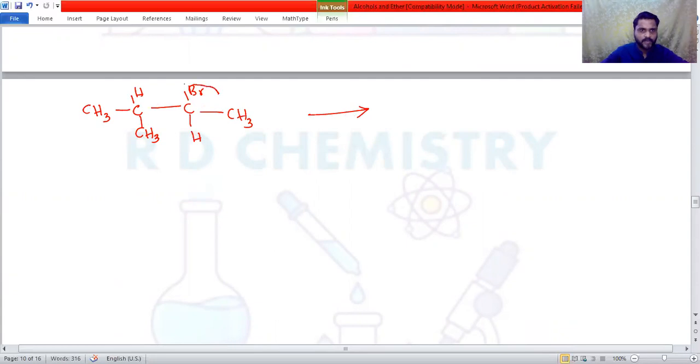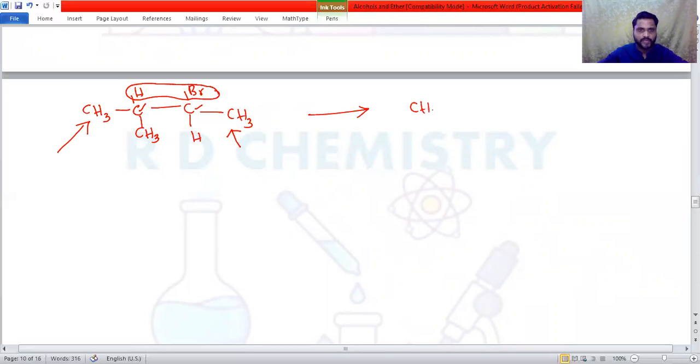We can remove HBr from the neighboring carbon atom like this, which is possible to give the more stable alkene. I can also remove hydrogen from here, but these will give the less substituted alkene, which is less stable compared to removing hydrogen from this carbon atom and bromine from this carbon atom, which gives the more stable alkene.